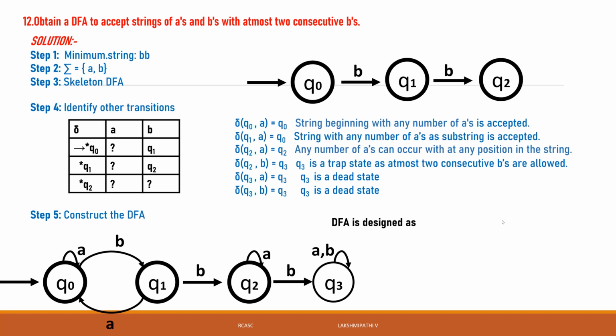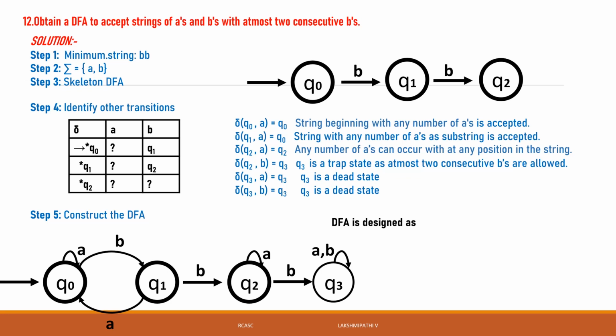Okay, the DFA is defined. If you give Q1 of A as Q1, it will also be true, because at most two B's are allowed. One A and one B will also be accepted. Q0, Q1 and Q2 are all final states.